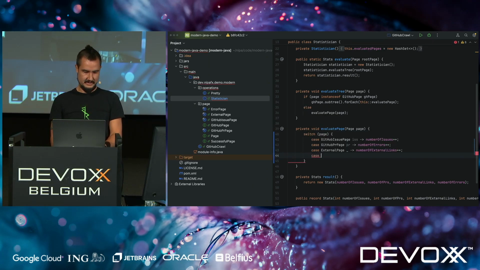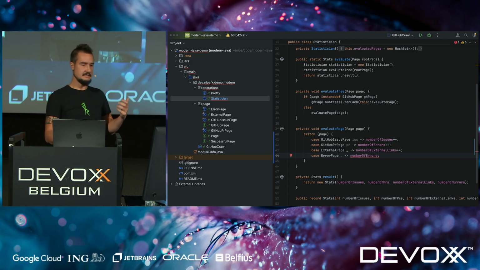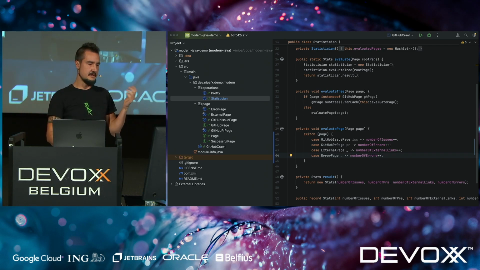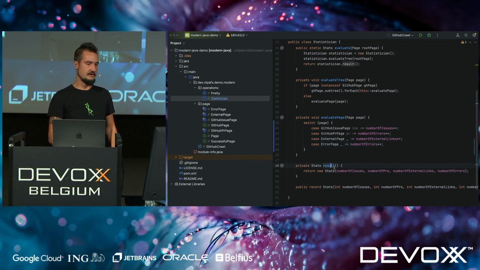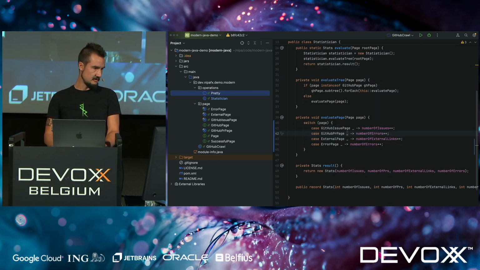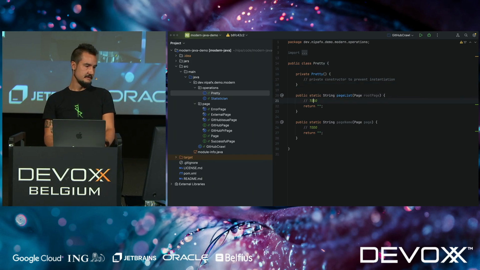And now we have the error page. Okay. Right, so I guess that makes sense. Again, a little bit weird that it's outside, but it makes sense. We create a statistician, we run through the subtree, we count numbers up, and in the end, when we're done, we put them into this little record to report them, but that doesn't matter. This is the important part I wanted to show you, and yes, if you don't need something, we're going to use the underscore now. Okay, for a somewhat less trivial, but not much operation, let's go to pretty.